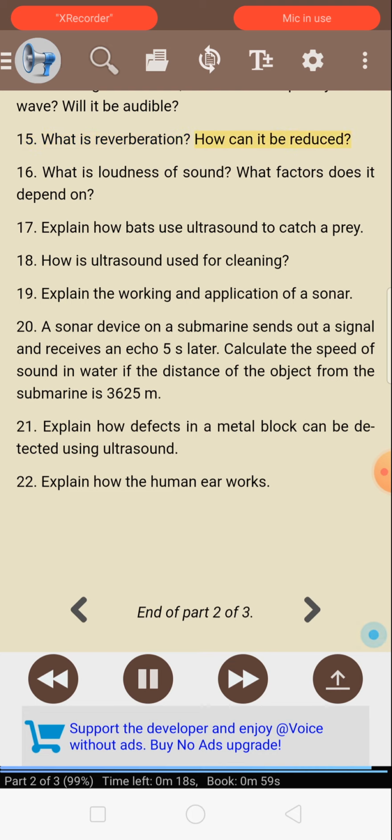15. What is reverberation? How can it be reduced? 16. What is loudness of sound? What factors does it depend on? 17. Explain how bats use ultrasound to capture prey. 18. How is ultrasound used for cleaning? 19. Explain the working and application of a sonar.